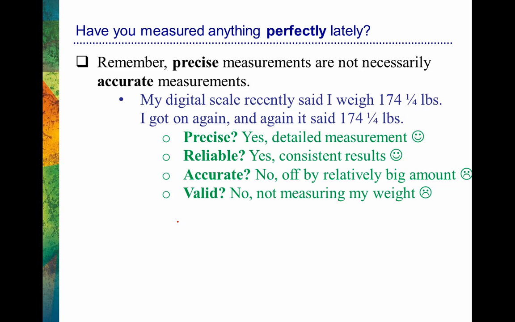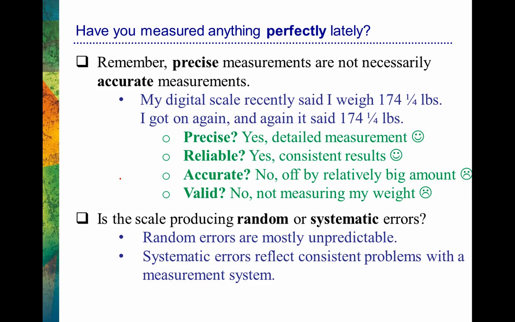So there are clearly some errors associated with this measurement. Let's talk about these errors because they come in two flavors, essentially. Is the scale producing random errors or what we would call systematic errors? Random errors are mostly unpredictable. So I would get on that scale and it would tell me I weigh 130. I'd get off, I'd shake my head, I'd get on again and it would say 174, and I'd get on again and it would say 142. Bottom line is there would seem to be no pattern. That's a random error.